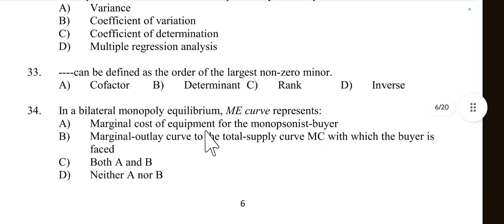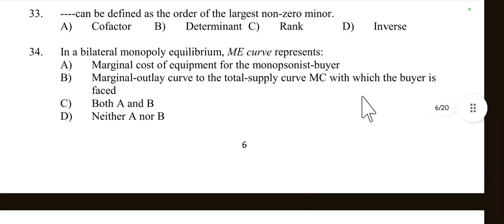Then question number 33. Dash can be defined as the order of the largest non-zero minor. Options: cofactor, determinant, rank, or inverse. So the order of the largest non-zero minor is rank. So option C is right here.